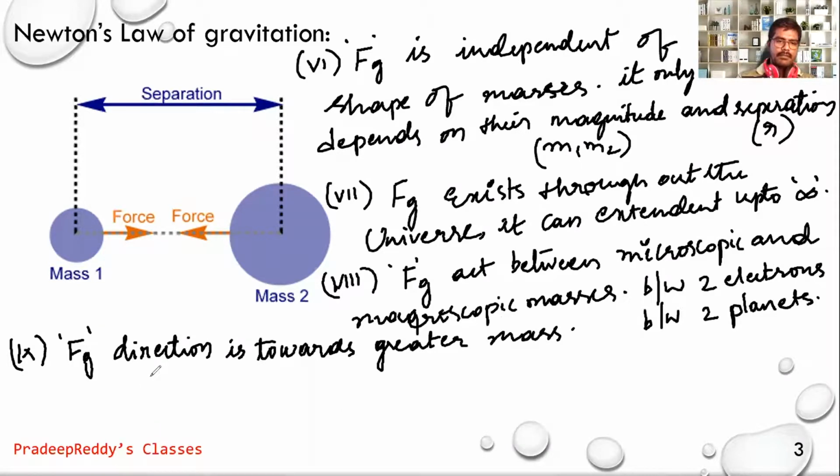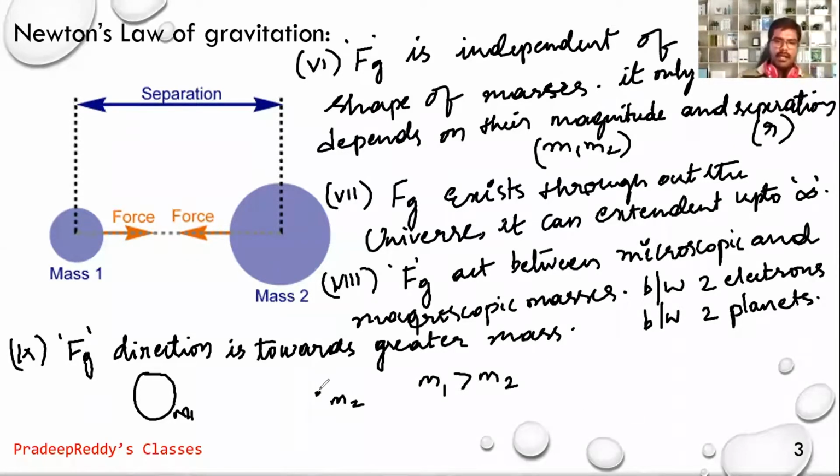Say for example, we have mass m1 and here is mass m2. m1 is greater than m2. m1 mass is greater than m2. Therefore, m1 will be pulled towards m2. m2 is also pulled towards m1.